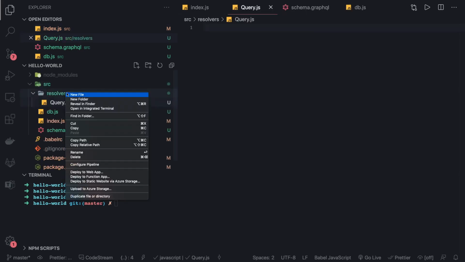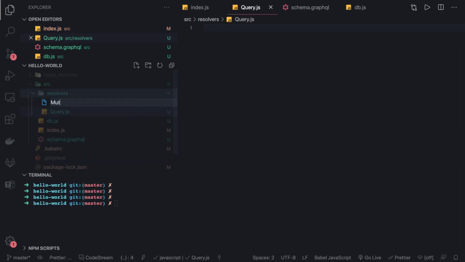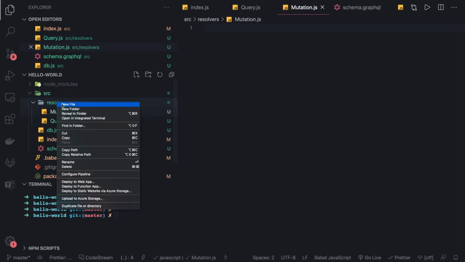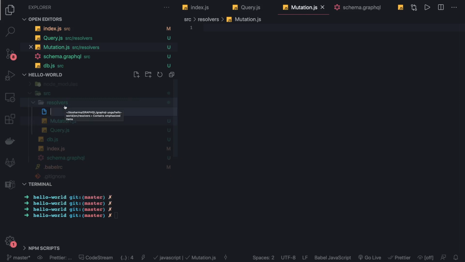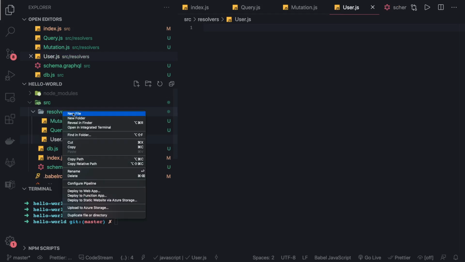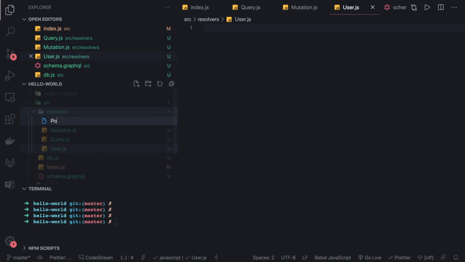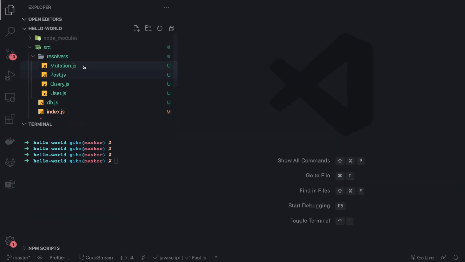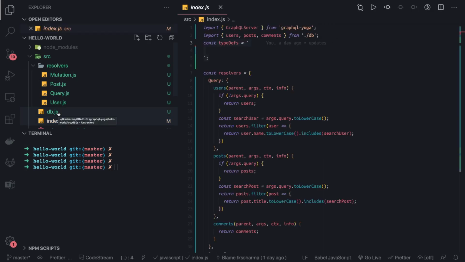If we have any mutation, mutation.js, and we have other types like comment, post, user. We'll create all the different files because we are writing the resolver functions for them. I think that's all we have.